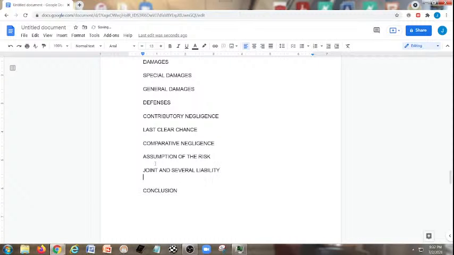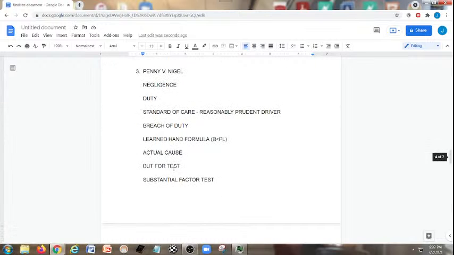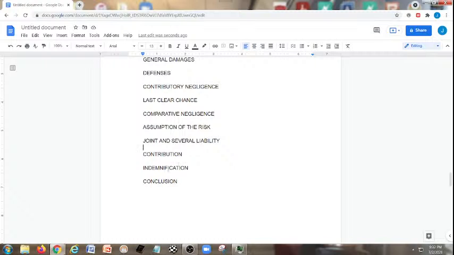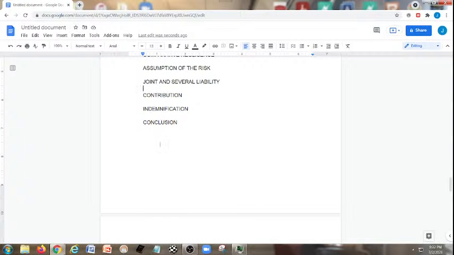Joint and several liability, throwing in the contribution, indemnification, which I was going to say I don't think there's going to be indemnification, but there we go. There's going to be more likely contribution if Penny sues Nigel for all the damages. He may be able to recover the amount that he overpaid per his degree of fault from Mel and Otto. Okay, and make sure to talk about that underneath the conclusion.